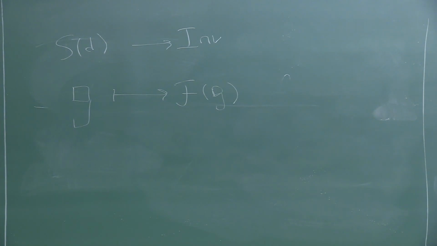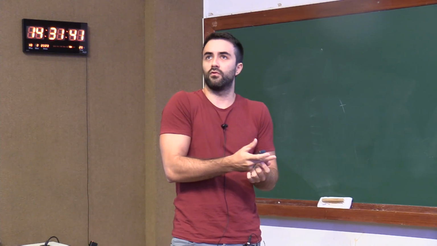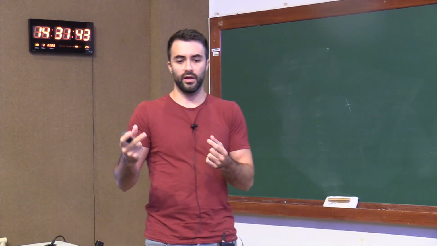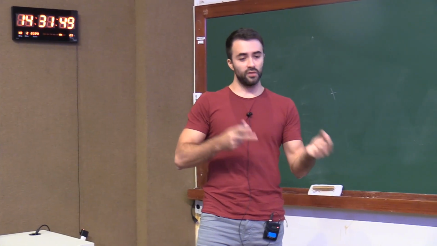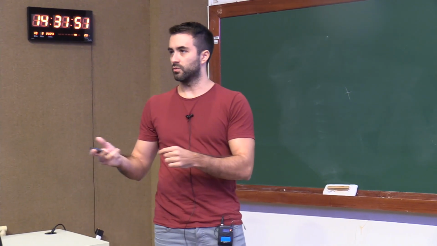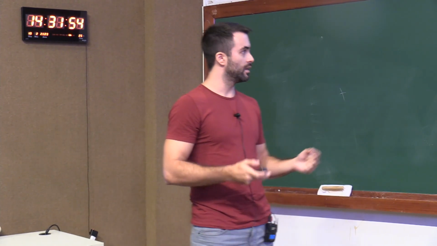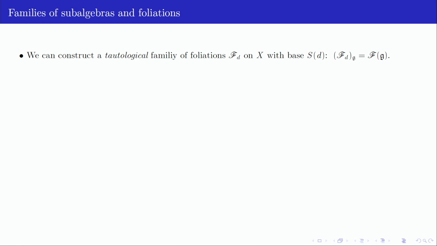So, well, we do that. Being this space of subalgebras, we have a universal family of subalgebras. And just as we defined what the foliation induced by a subalgebra was, we can do the same for families. We can define the family of foliations induced by a family of subalgebras. We do exactly the same, right? So we construct this tautological family.